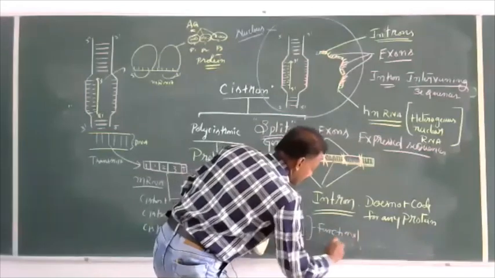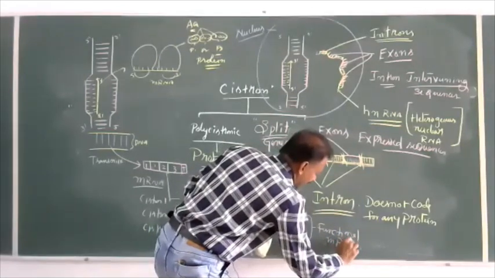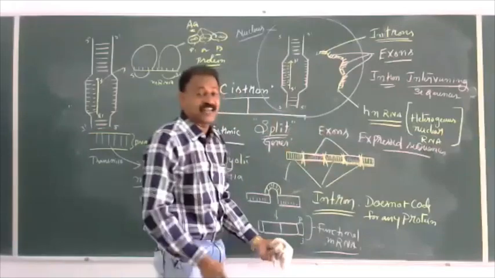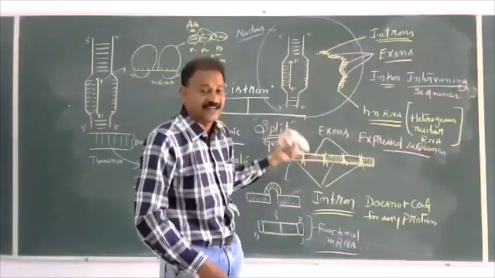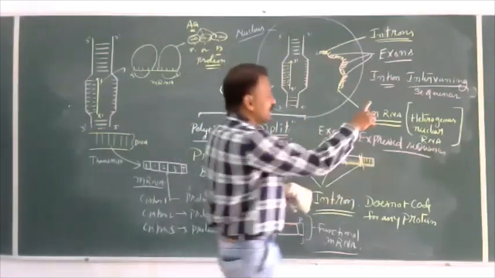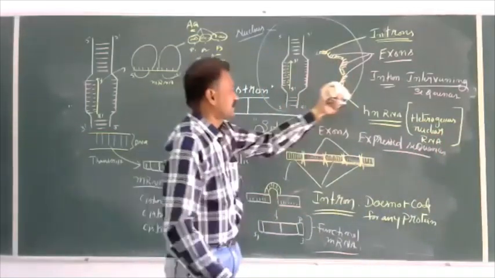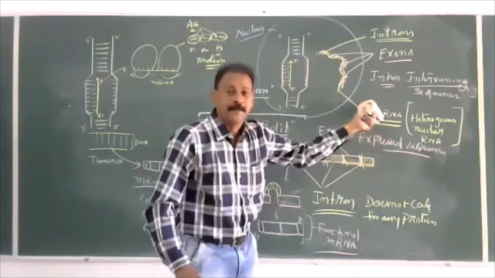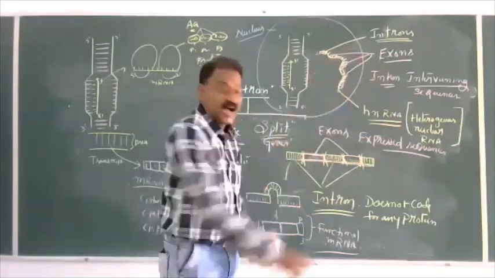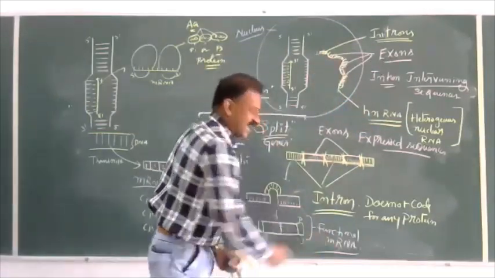Before this, the mRNA is not functional, having so many things. What are those? Unwanted and wanted. That's why it is called heterogeneous nuclear RNA. So heterogeneous nuclear RNA is the precursor of mRNA.